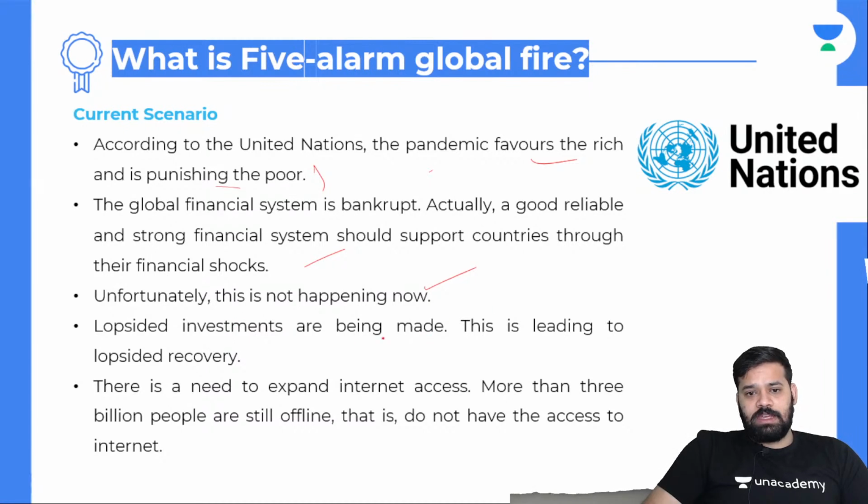Lopsided investments are being made. What is lopsided investment? On one end, they're investing a lot, and on the other, they're not investing. Investments should be equitable, so they should satisfy both ends, and this is leading to lopsided recovery.